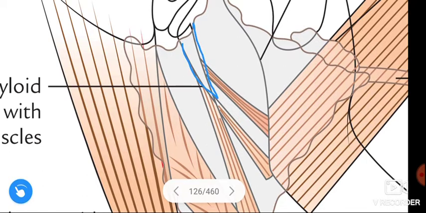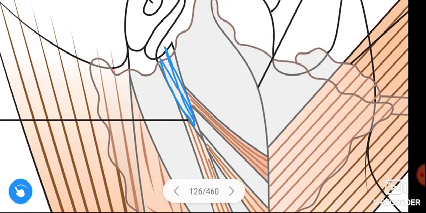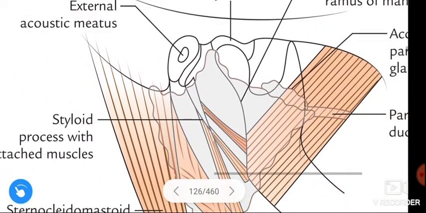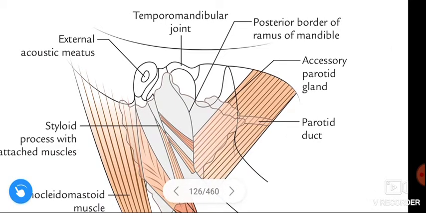This is the medial boundary for the parotid gland. Okay, this is the medial boundary for the parotid gland. This is above the boundaries of the parotid gland.